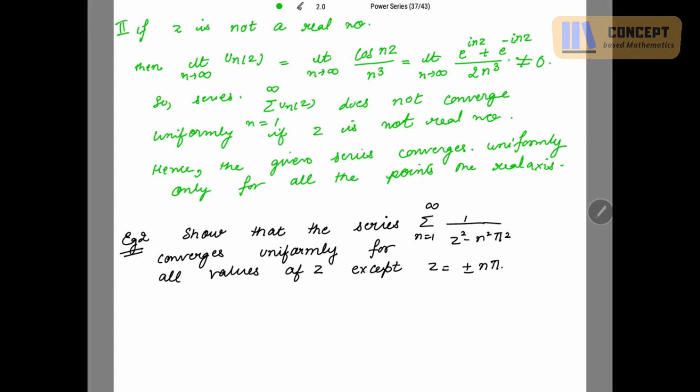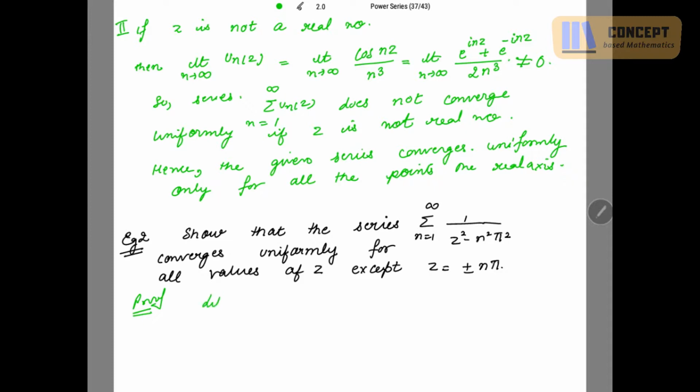So next, show that the series summation 1 over z square minus n square pi square converges uniformly for all values of z except z equal to plus minus n pi. If z equals plus minus n pi, then this will not be defined at all. So except these points, it converges uniformly at all the other points. So let's show.